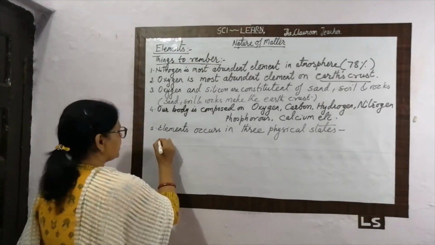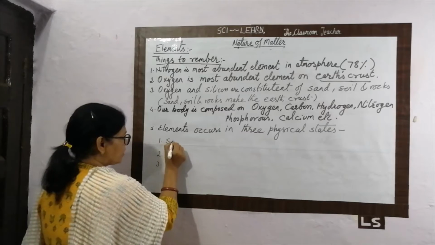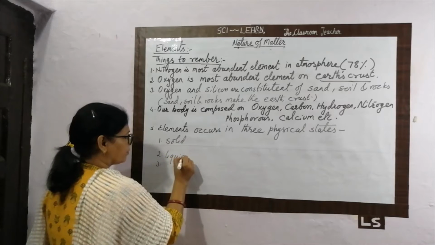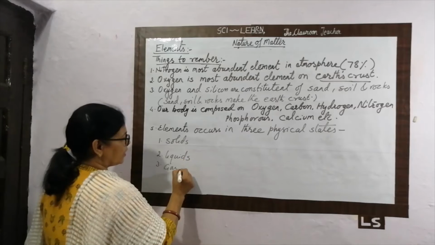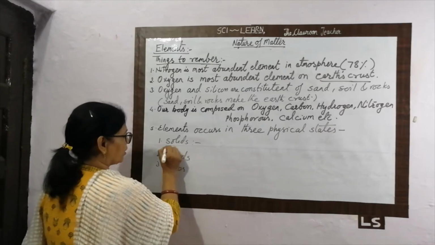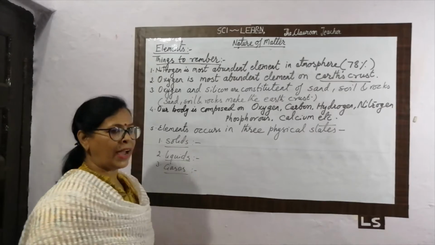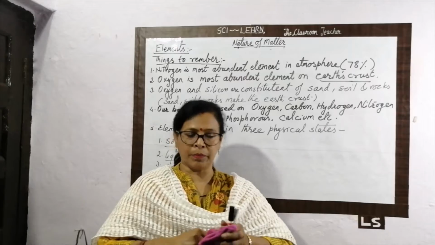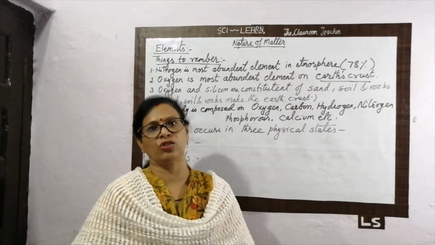What are the three physical states? We know very well. They are called solid, liquid, and gas. So there are three physical states: solid, liquid, and gases. And elements exist in all these three states of matter.